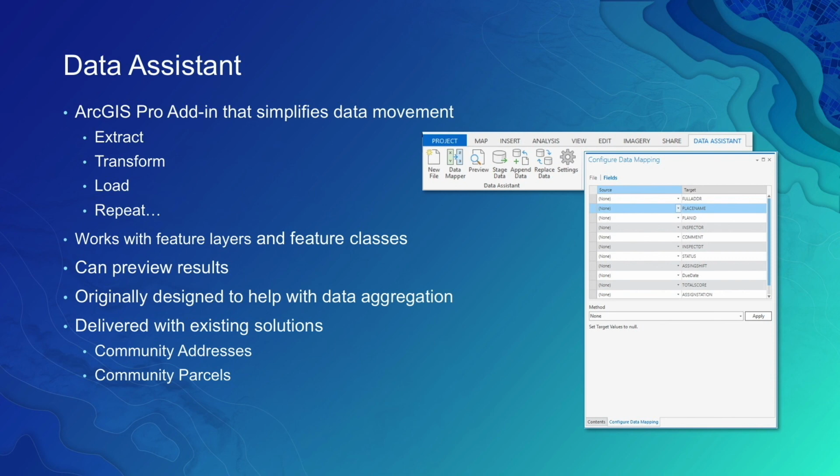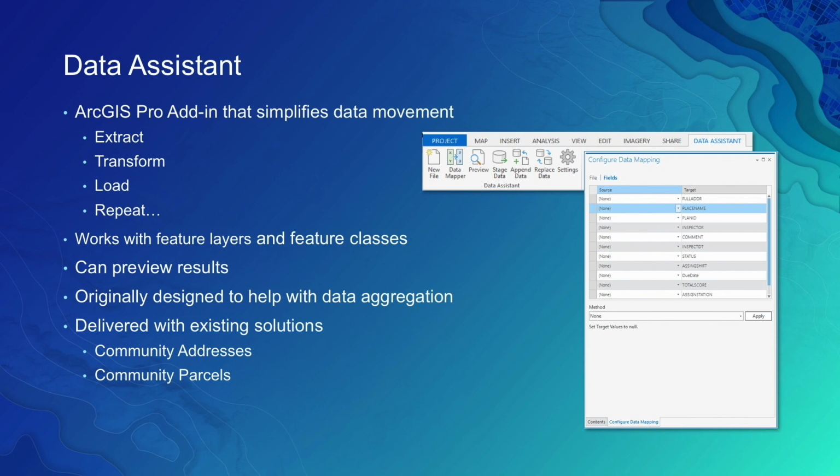It also works for data aggregation. So maybe you have multiple management districts and you want to aggregate data across jurisdictional boundaries. You can actually use this Data Assistant tool to take input from multiple jurisdictions and create one seamless layer. One good example of that is address information and parcel data.